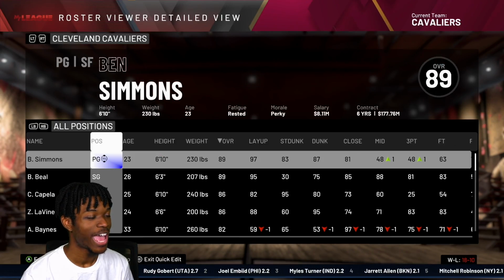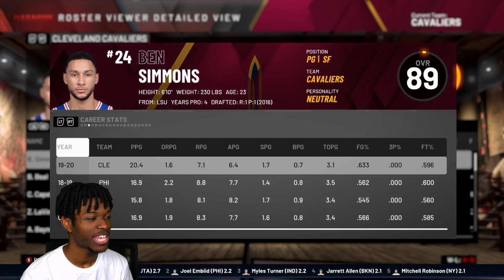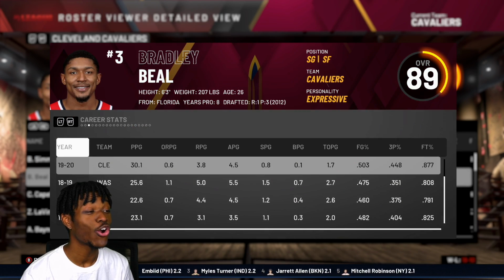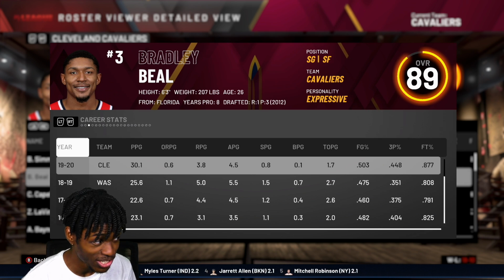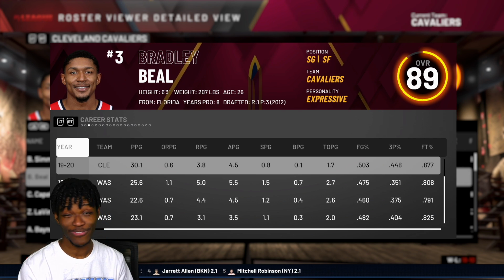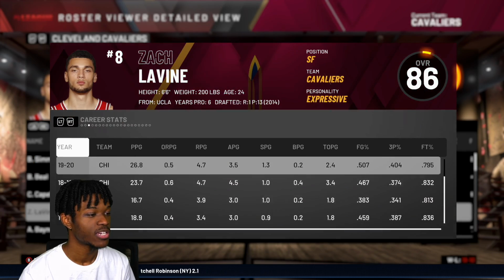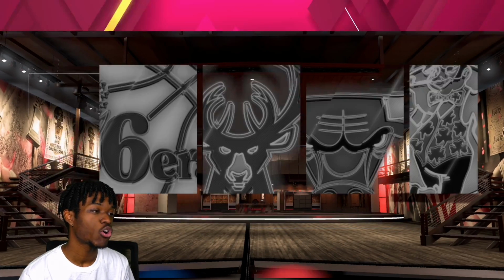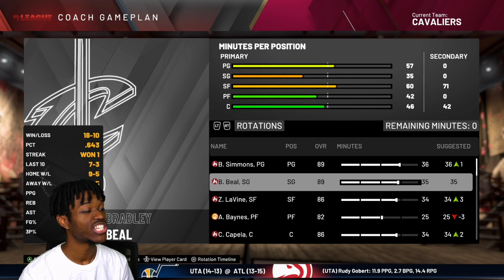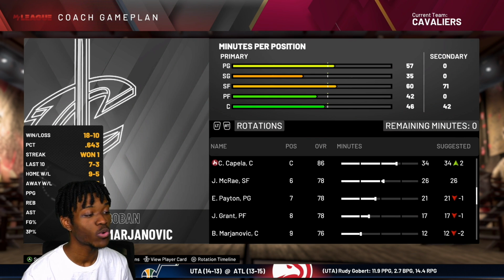So we have, hold on. What has Ben Simmons averaging? 20 points per game. 30 points per game for Bradley Beal. Oh, I should have probably looked at that before trading for Zach LaVine because this man's about to have a legendary season. Clint Capela's having a good season. 27 points per game. So now we have way more offense than we ever needed. And it should be helpful to us winning more games now.